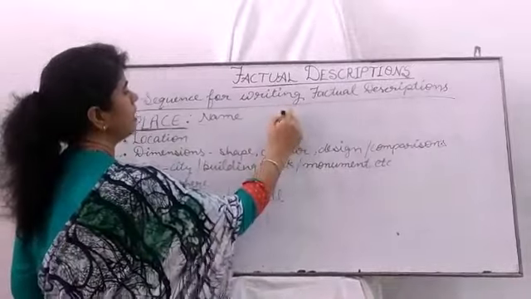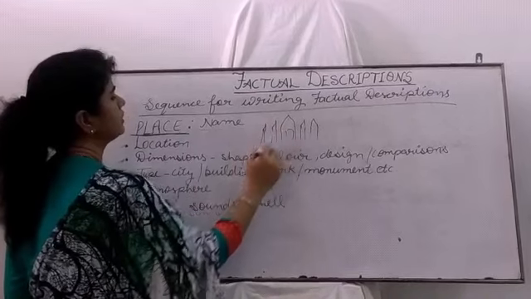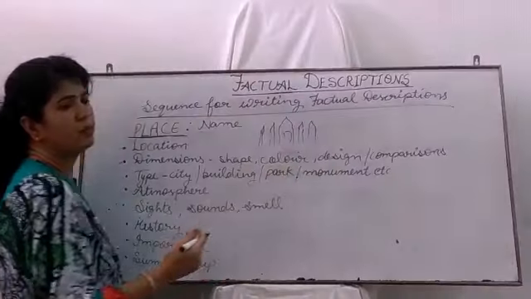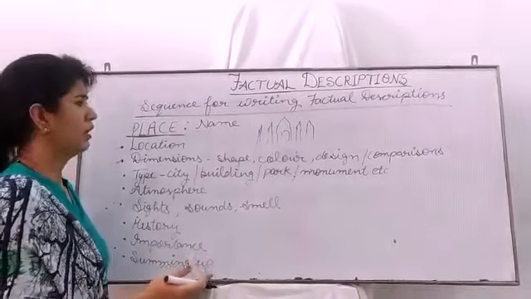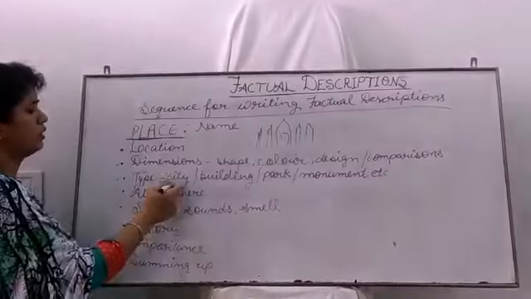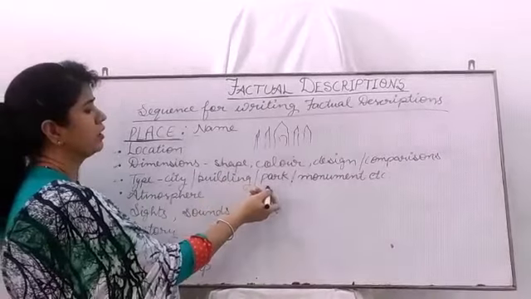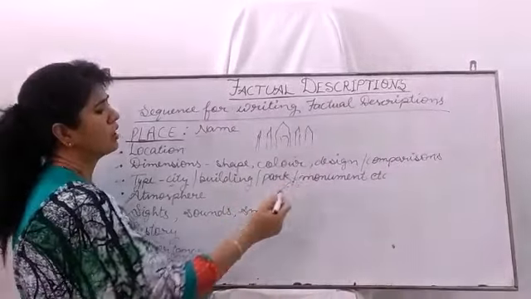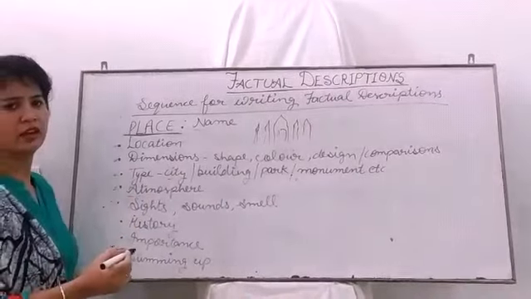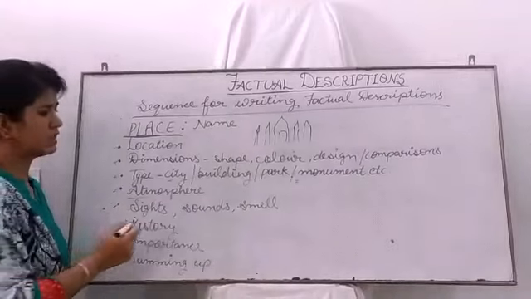Suppose we are writing about the Taj Mahal. So we need to write its shape, its color, what's the design of the Taj Mahal. We can compare this building with another building. Alright. Then we must tell about the city. In which city is the Taj Mahal located, the building's name, its parks, and that it's an important monument. Alright. Then how's the atmosphere there? Sights, sounds, smell.